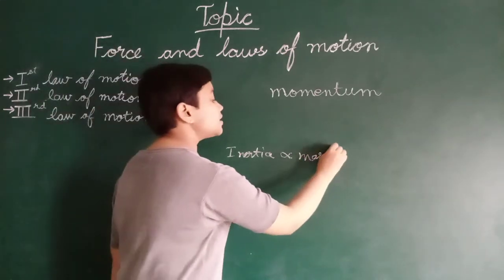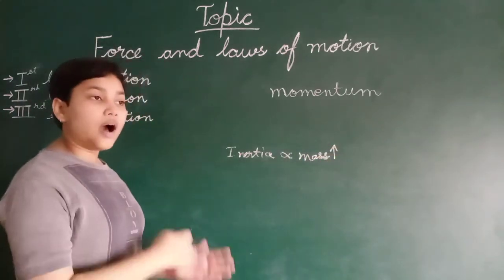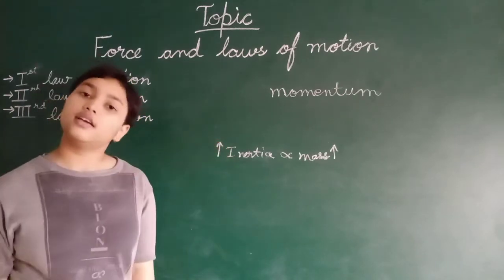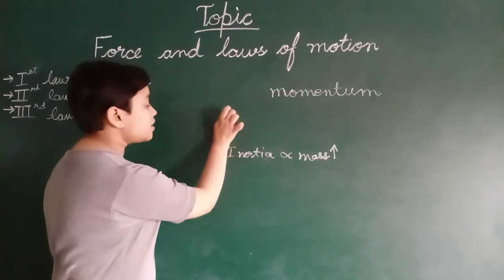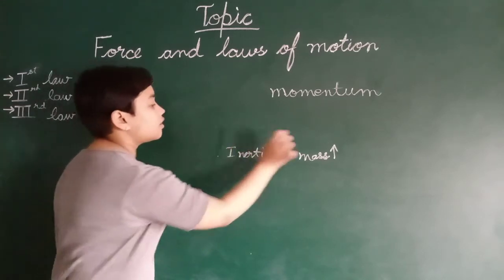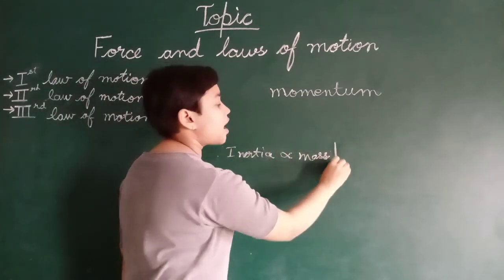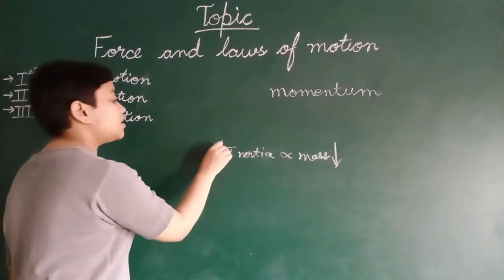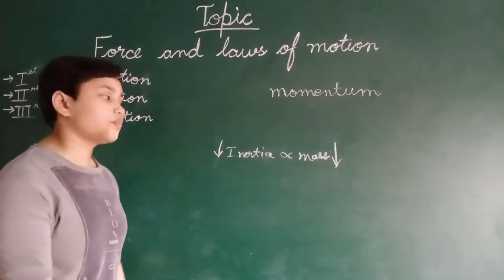When the mass is large, then inertia will also be higher. When the mass is low, a very light object, then inertia will also be low.